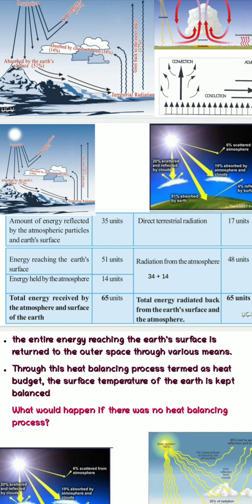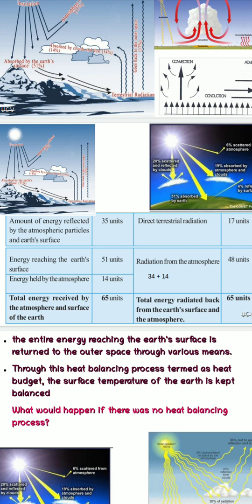The left side of the table shows the amount of insolation and the right side shows the amount of terrestrial radiation. Now look at the table. The amount of energy reflected by the atmospheric particles and the earth's surface is 35 units, that we already discussed.